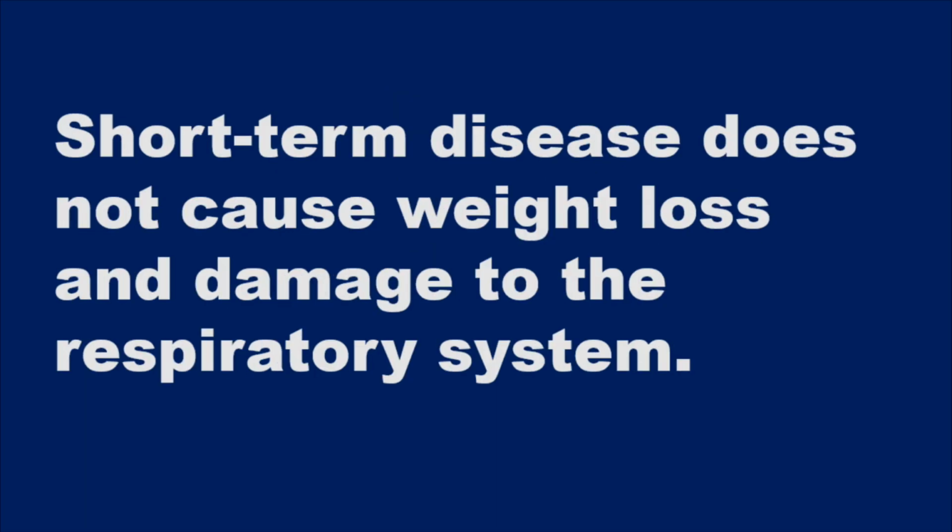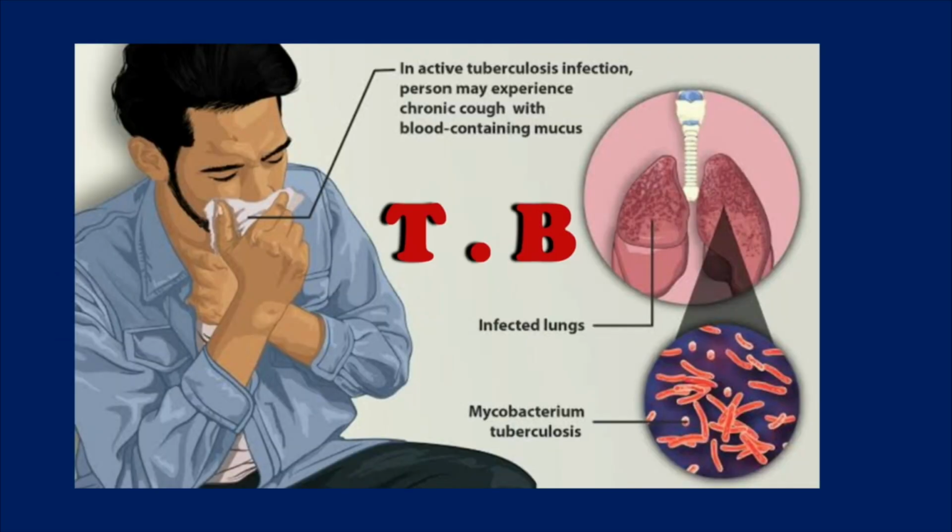Short term disease does not cause weight loss and damage to the respiratory system, but a long term disease called TB, caused by tuberculosis bacteria in human beings, is one long term disease. Due to TB, a lot of disadvantages we may observe. A human is going to lose weight, and a lot of health damage also takes place in this disease.